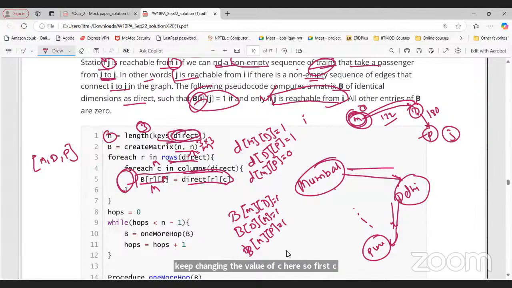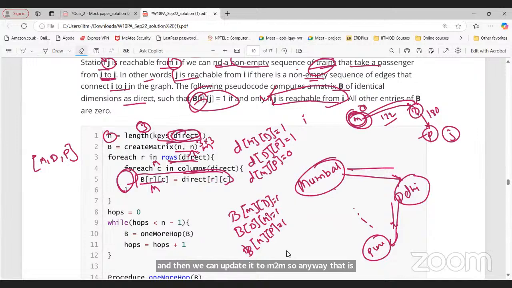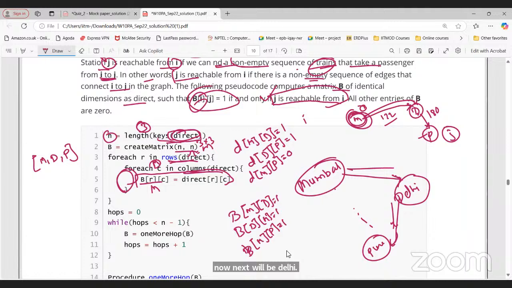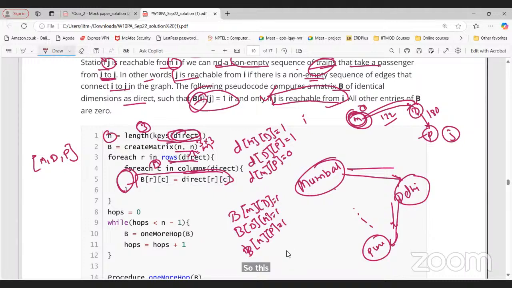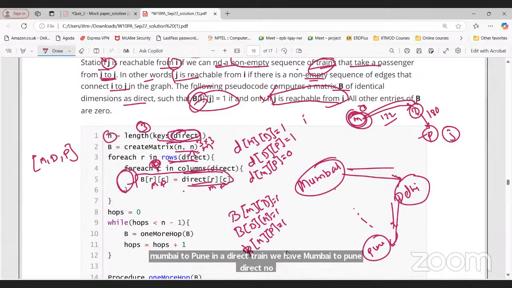So first C is M. Do we have any trains from M to M? No, sir. We can update M to M, but anyway that is 0, right? So 0 will be updated by 0, not an issue. Now next will be Delhi, so instead of M, C will be D now. Now Mumbai to Delhi in direct, R is Mumbai and C is Delhi. Yes, sir. This becomes true and returns 1. So here B[R][C] is 1, right? Again, C will be P. Again, Mumbai to Pune. In the direct matrix, do we have a direct train from Mumbai to Pune? No, right? There is no direct train. So this will remain 0 here.